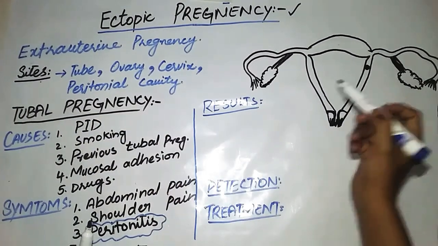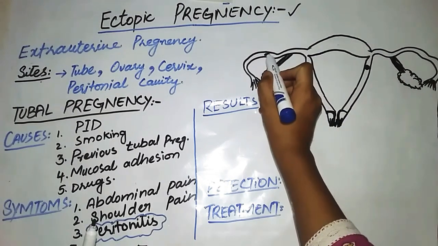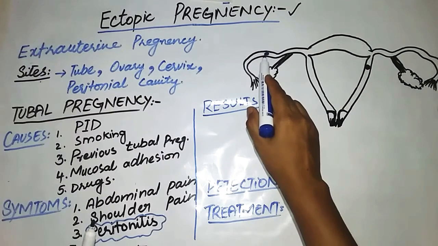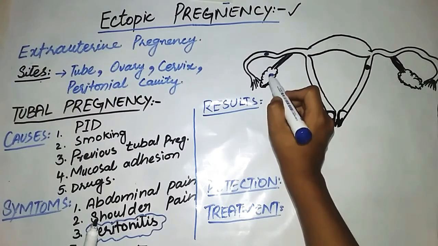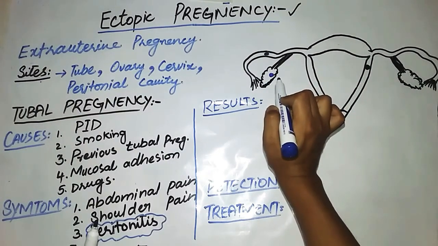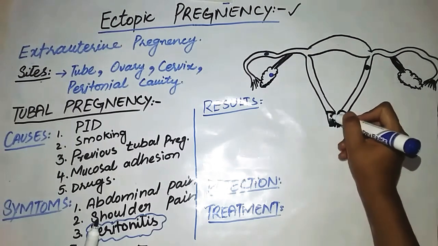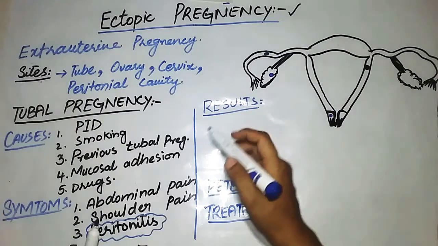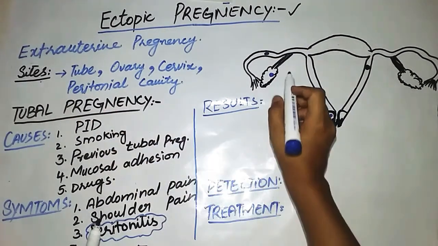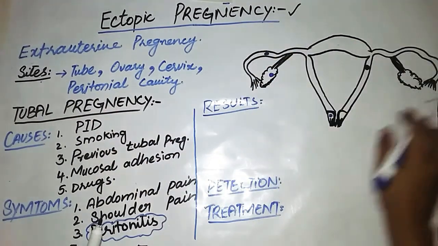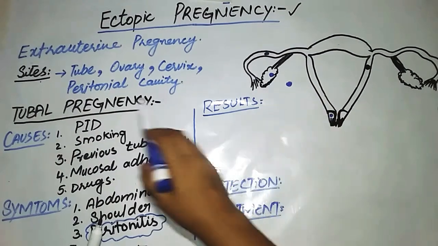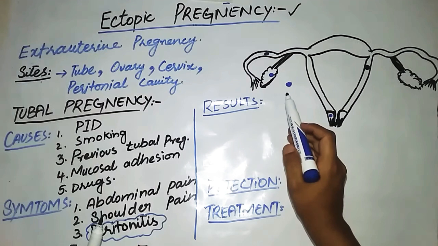In this diagram, if the implantation is over here, it will be in the tube, that is tubal pregnancy. If it is in the ovary, then it will be ovarian pregnancy, and if it is in the cervix, then it would be called cervical pregnancy. And at the fourth part, it could be outside the female reproductive system, inside the peritoneal cavity, so it will result in abdominal pregnancy.